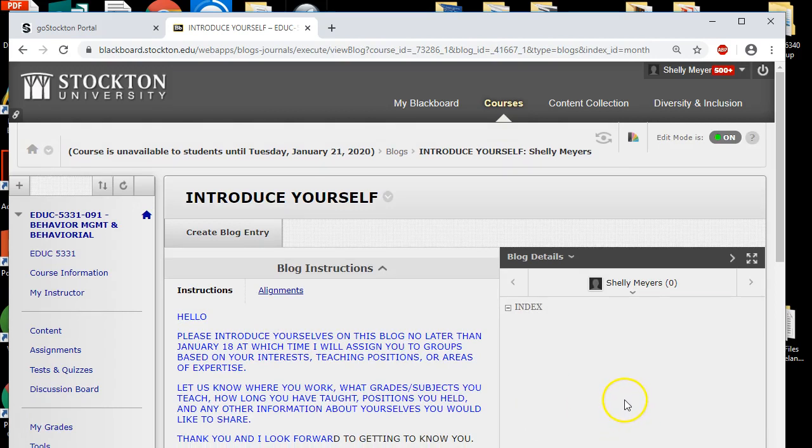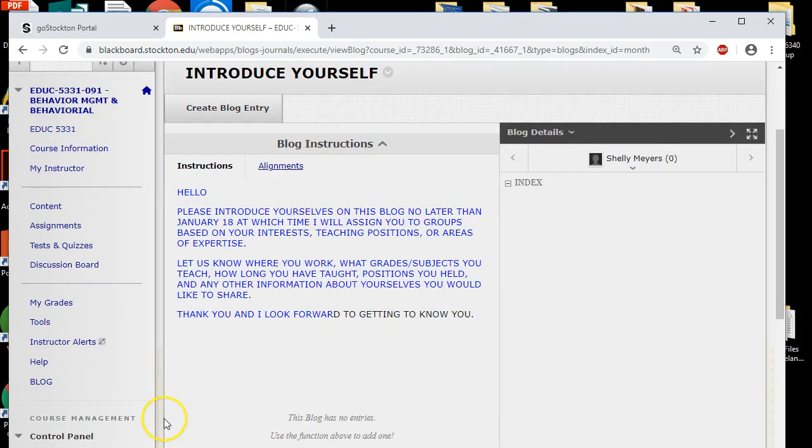You can upload a picture of yourself, of your family, something that interests you, but tell us about yourself. Make sure you talk about how many years you've been teaching, what your positions have been, what your interests are, what specific subjects you teach, because in this way, I get to make the groups based on your commonalities. And that's a good thing.